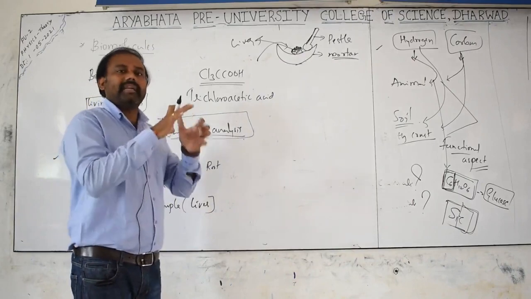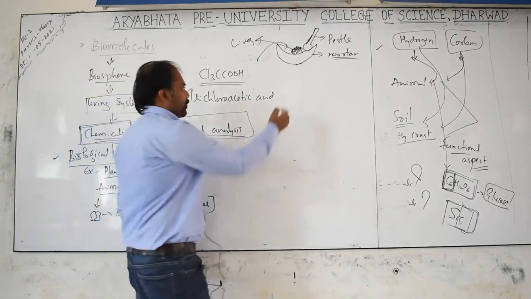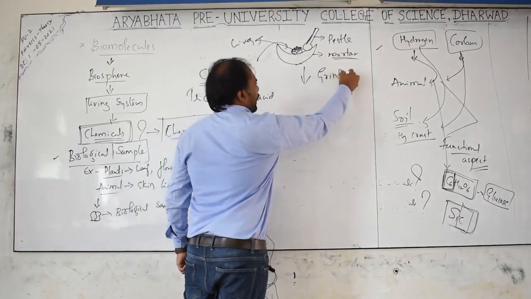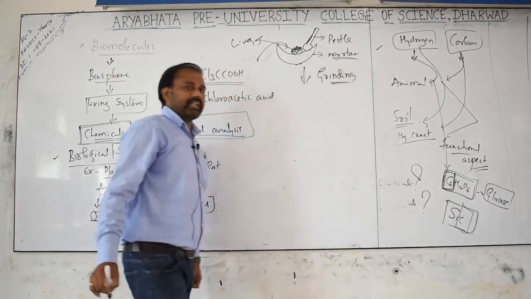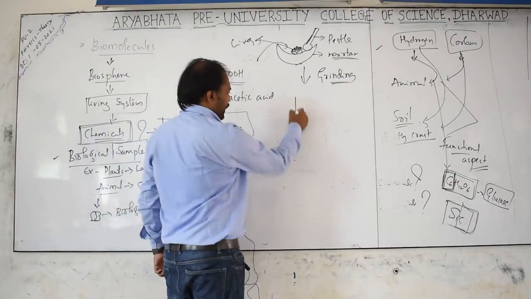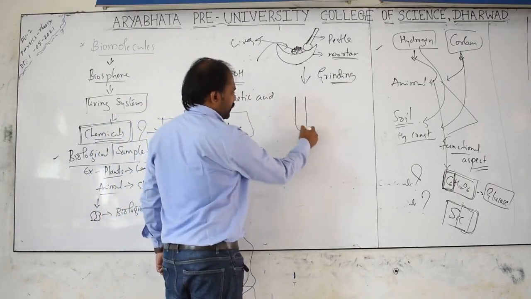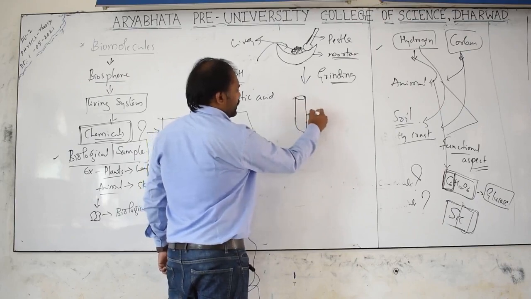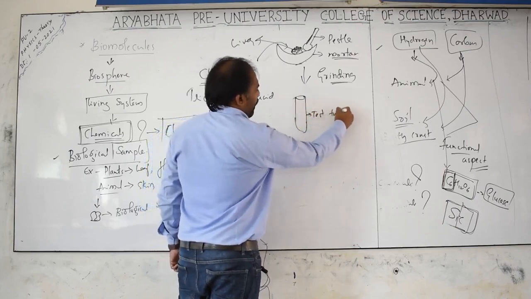Once it is completely minced, after complete grinding, take a test tube. Very important concept, imagine it is a test tube.